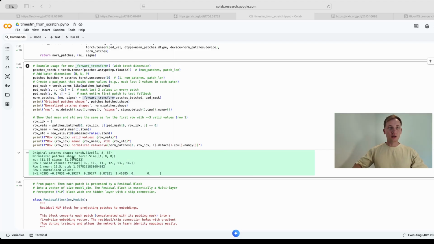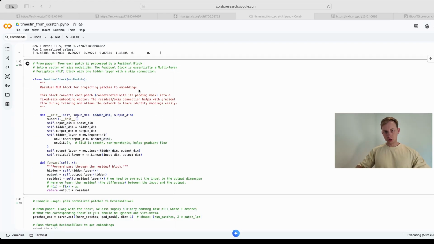We have the original patch shape, which is 8x8 with a batch size of 1. Then the normalized patches have the same shape as expected. Our mu is 11.5 and the sigma is 1.7. If we inspect the second patch, it starts from 9, 10, 11, 12, 13, and 14. And you can see that the last two values are 0 because they are padded and explicitly overwritten after normalization. So this mirrors the normalization and padding behavior in the TimesFM input pipeline.